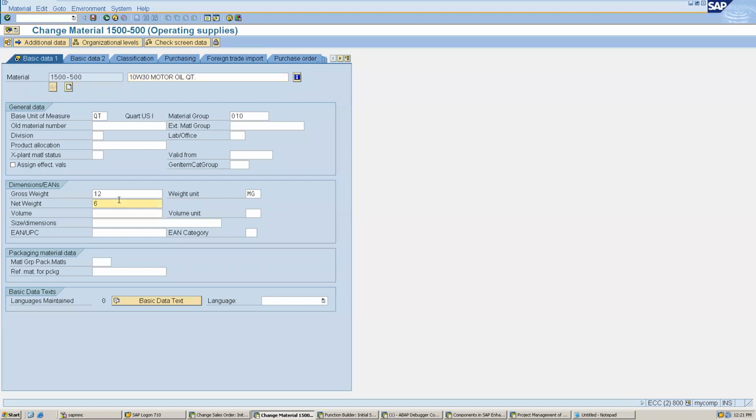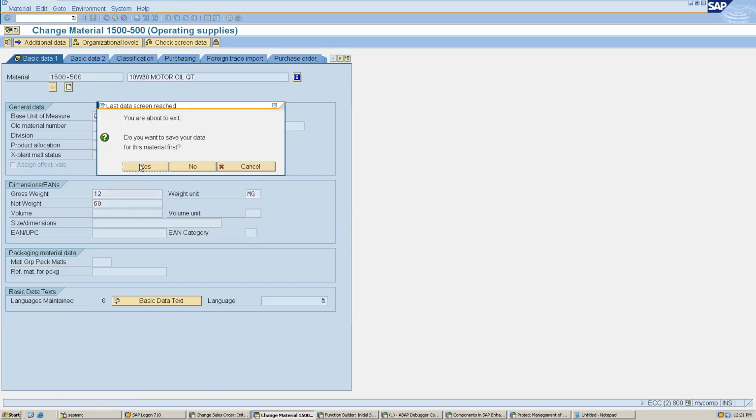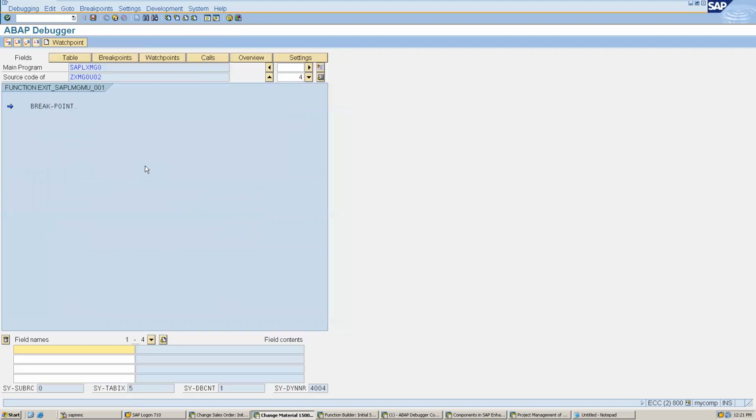This is my priorities. For example, if I make it 60, exit, save data, yes. I have clicked on save, and let's see, it has stopped.